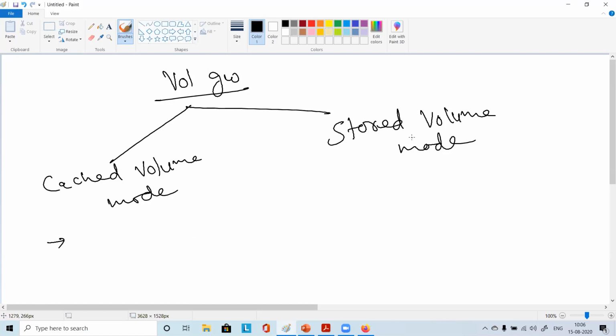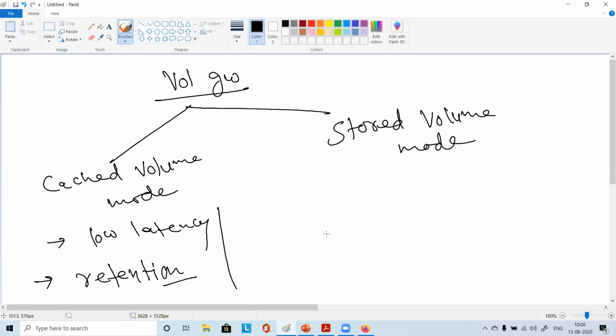What about the cost for scaling up the primary storage? You don't have to invest. You will have the cache, and the data will be stored in AWS. So you will have low latency, and you will have the data retention benefit in S3, and the cost benefit as well.